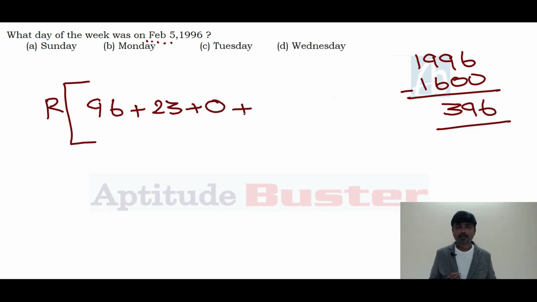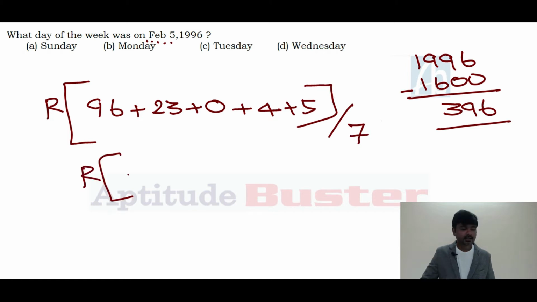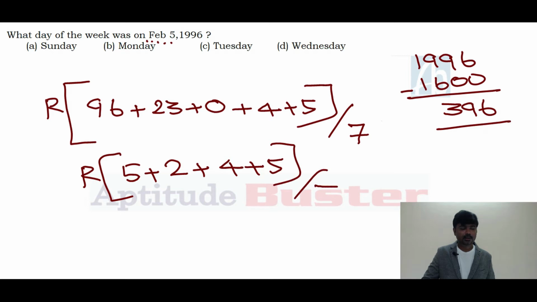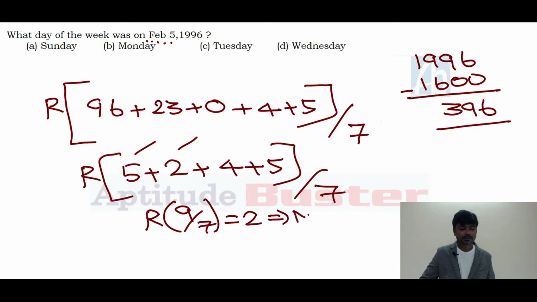Plus month key. The month key for the Feb month is 4. Plus date is 5. Divide by 7. 96 divided by 7, the remainder is 5. 23 divided by 7, 2. 4 plus 5 divided by 7, 5 plus 2 divided by 7, the remainder is 2. Then 4 plus 5, 9. 9 divided by 7, the remainder is 2. 2 denotes Monday. The answer for this question is Monday.